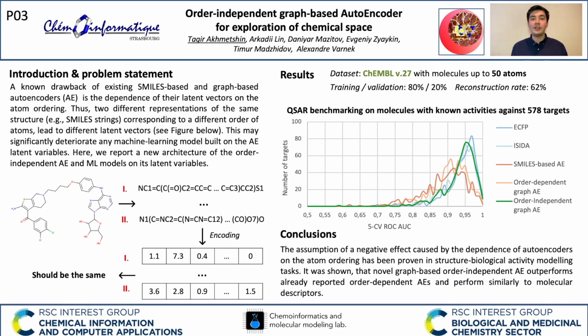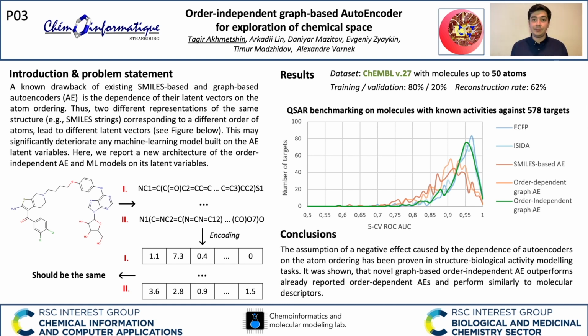In this work, we have developed a new order-independent graph-based autoencoder architecture. Its main feature is an encoder that uses only commutative operations to transform molecular graph into a latent vector. The latent vectors of the new autoencoder were benchmarked against latent vectors of SMILES-based and graph-based autoencoders, as well as ECFP fingerprints and ISIDA fragment descriptors on quantitative structure-activity relationship task.